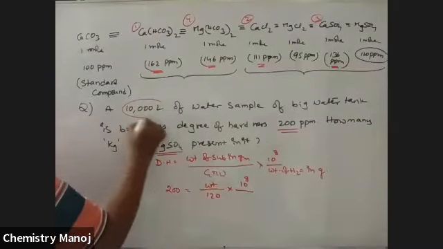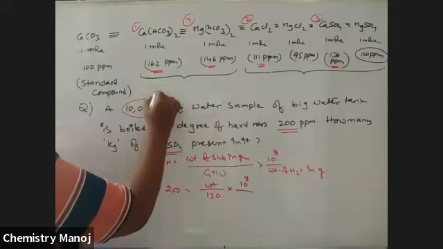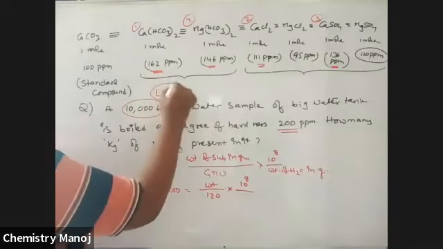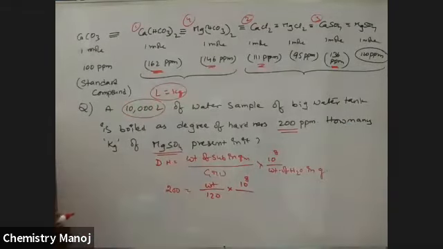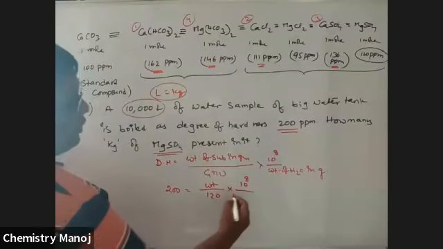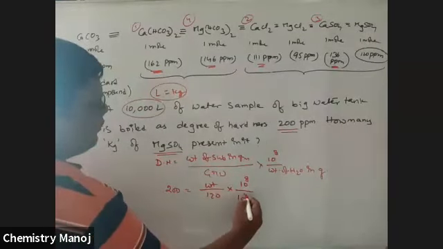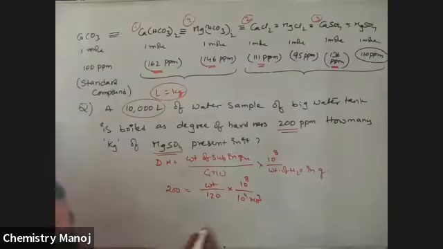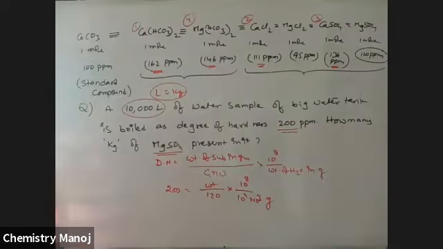So for water, liter is equal to kg. It is 1000 kg. That is 10 power 4 into 10 power 3 grams.